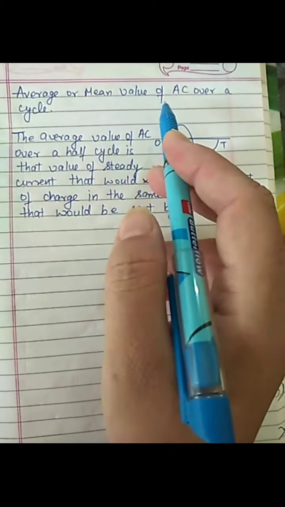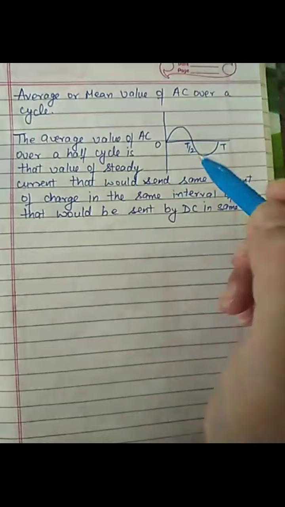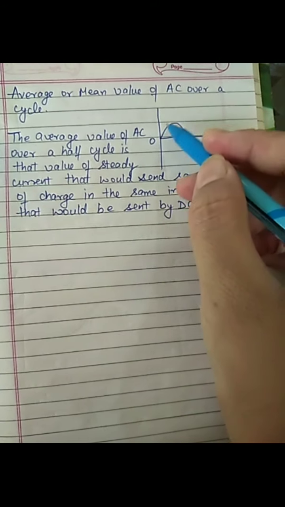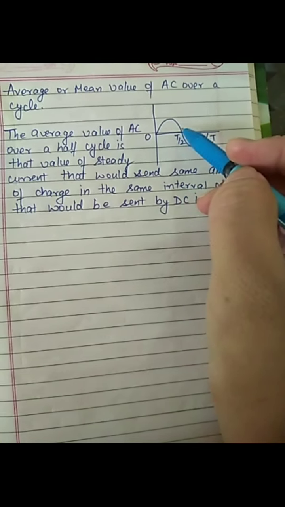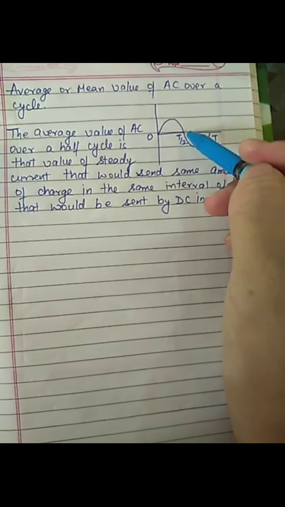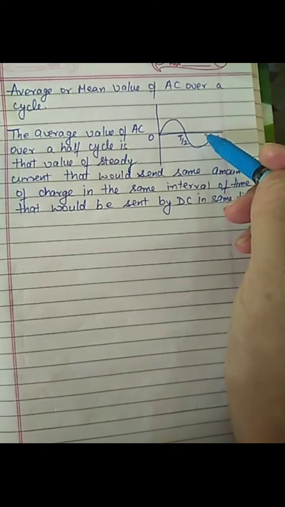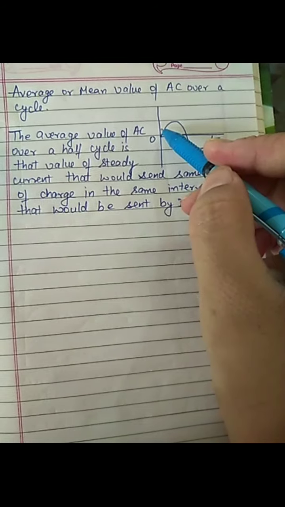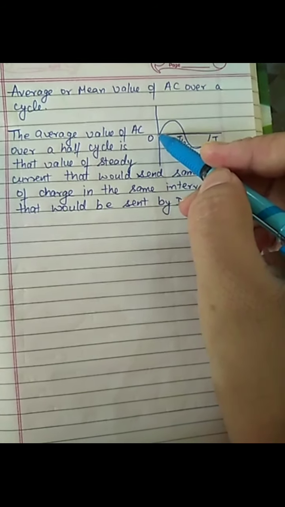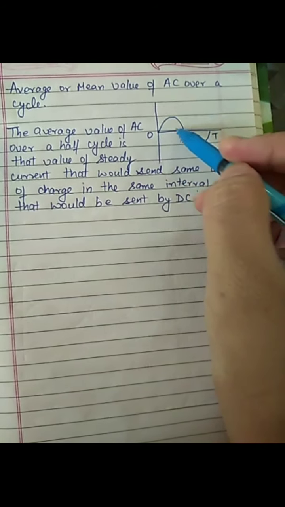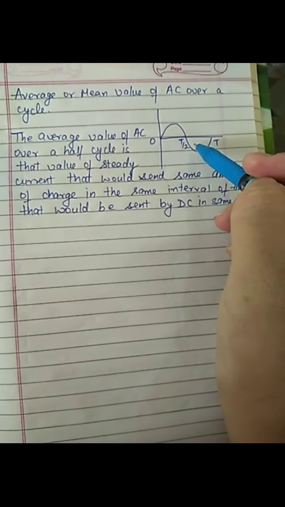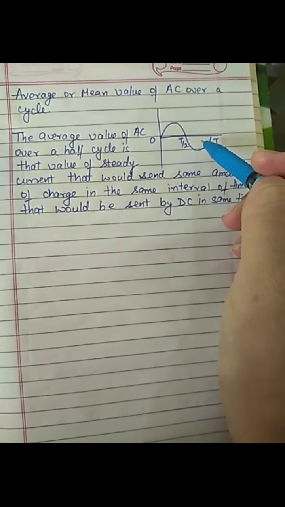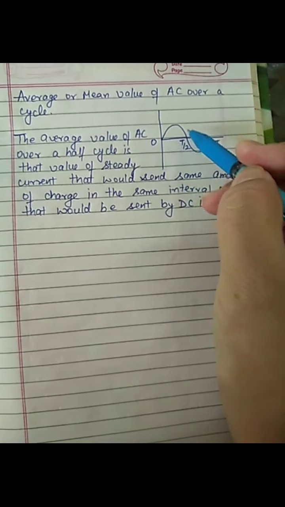Average or mean value of AC over a cycle. Consider an alternating current flowing through a circuit. The current flows in one direction in the first half cycle and in the opposite direction in the next half cycle. Thus, in one complete cycle, an AC has a positive value in the first half cycle and an equal negative value in the second half cycle. Hence, the average or mean value of AC over a complete cycle is 0.